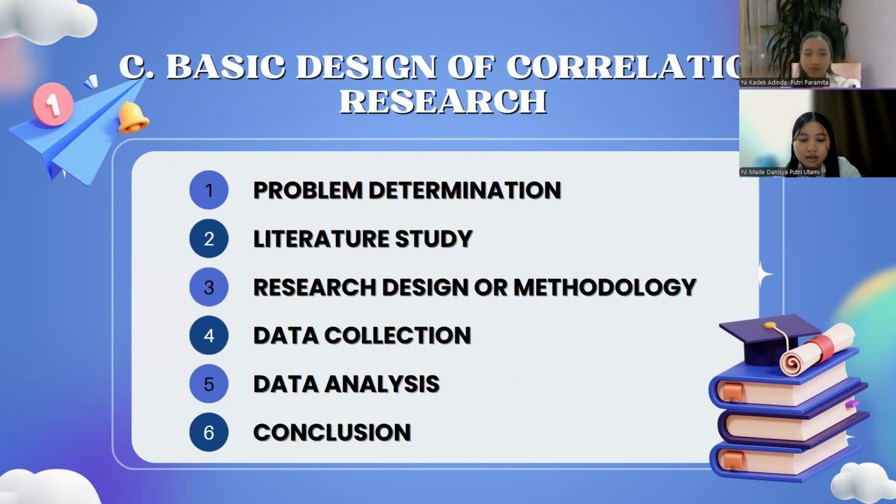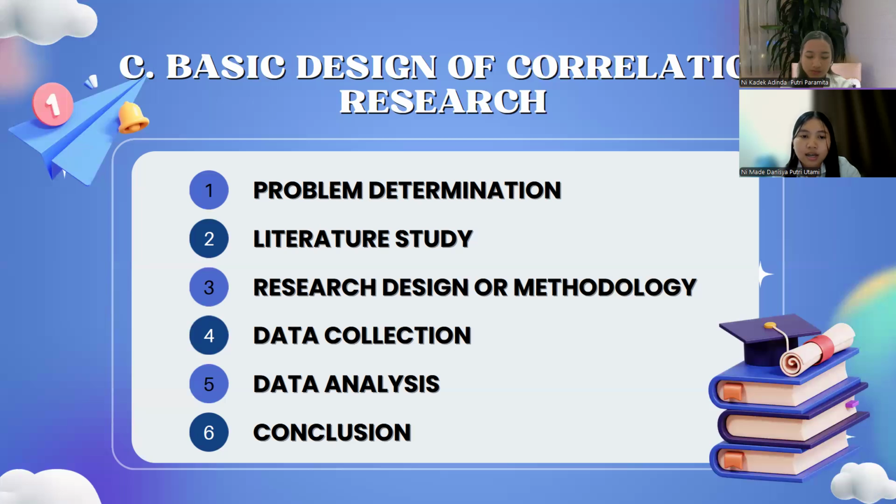Second is literature study. After determining the problem, the next step is to gather relevant scientific references. The literature study aims to obtain the basis of theory, thinking framework, and research hypothesis. The third is research design or methodology. At this stage, the researcher determines the research subject and the method to be used to process the data. The research subject must have uniform characteristics in matters that are not related to the research variable so that the results are more accurate.